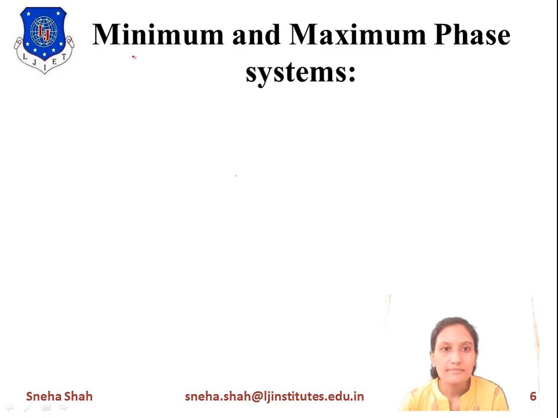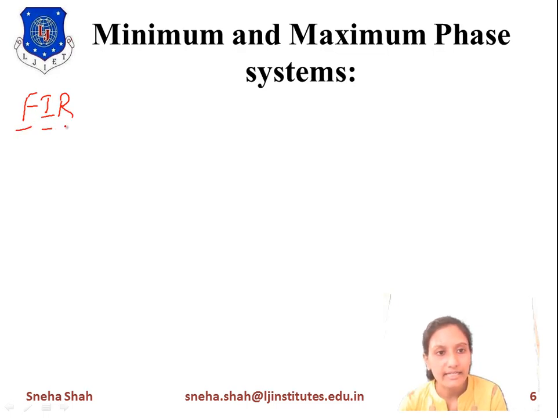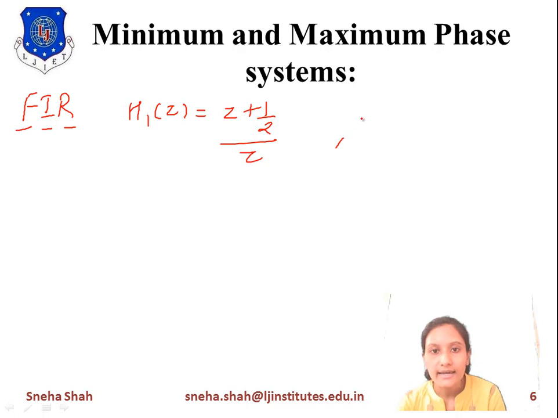Now the next topic is minimum phase and maximum phase systems. Minimum phase and maximum phase systems are defined for any FIR system. First of all, what is an FIR system? Finite impulse response system: it means the impulse response of the system is finite. Consider any two finite impulse responses, like h1 of z equals z plus 1 by 2 divided by z, and the second system h2 of z equals 1 by 2 z plus 1 divided by z.